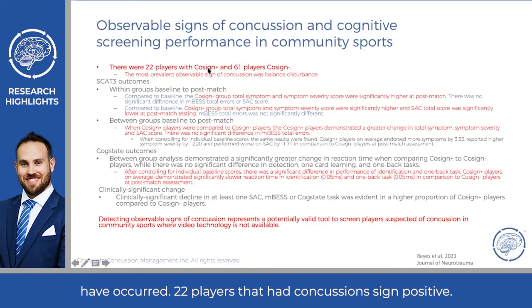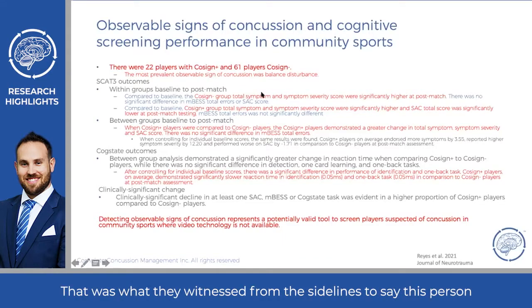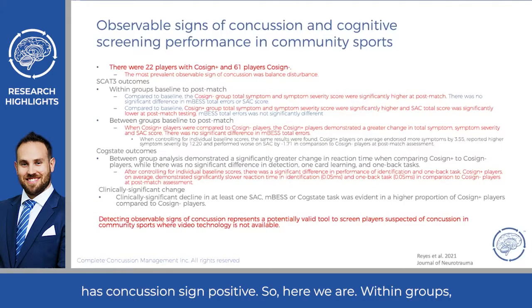There were 22 players that had concussion sign positive, 61 players that had concussion sign negative. The most prevalent observable sign in these groups was balance disturbance. So that was what they witnessed from the sidelines to say this person is concussion sign positive.